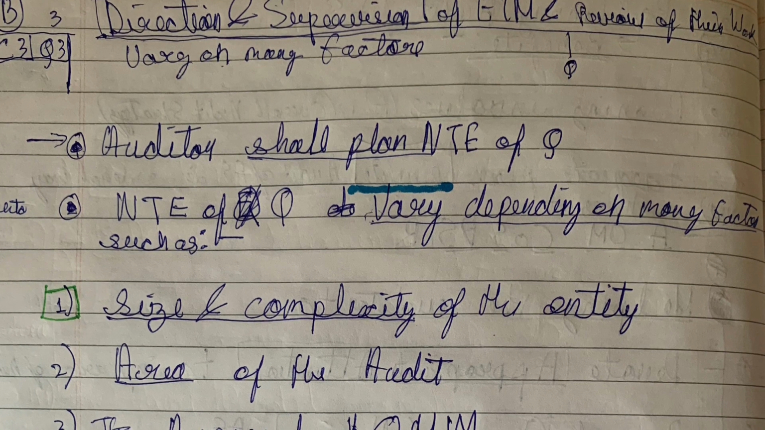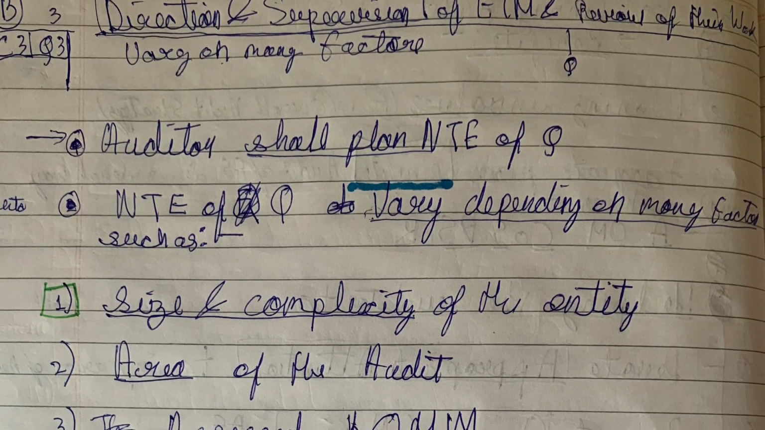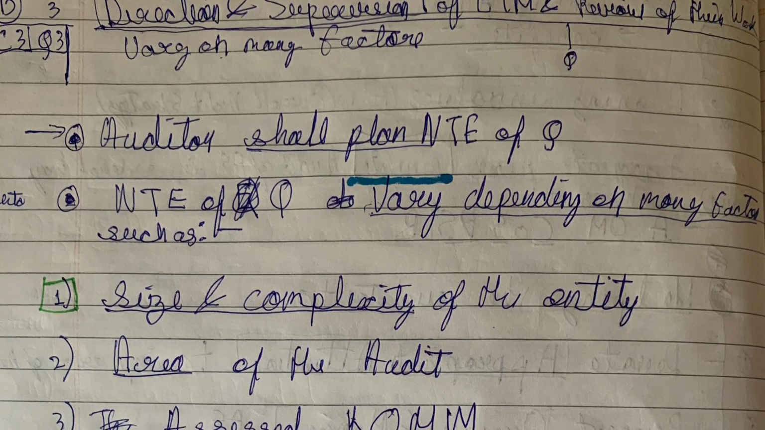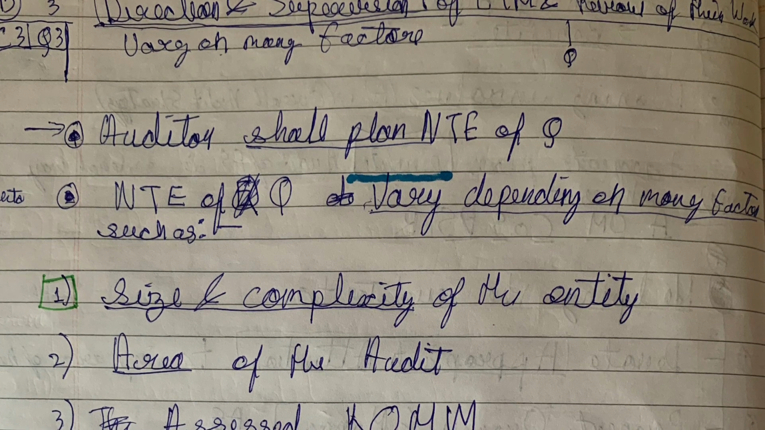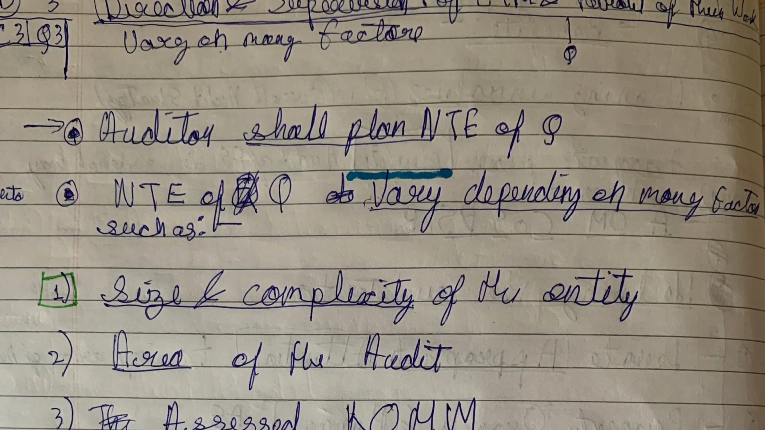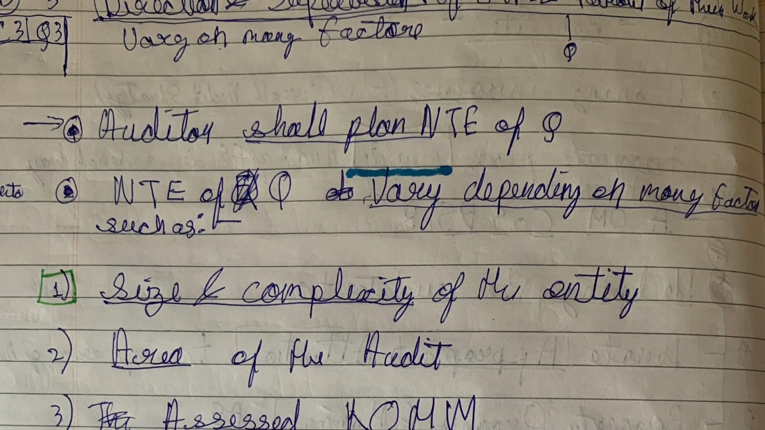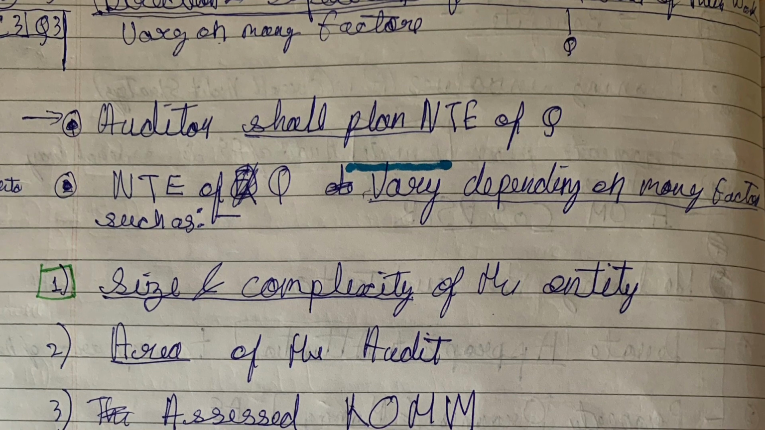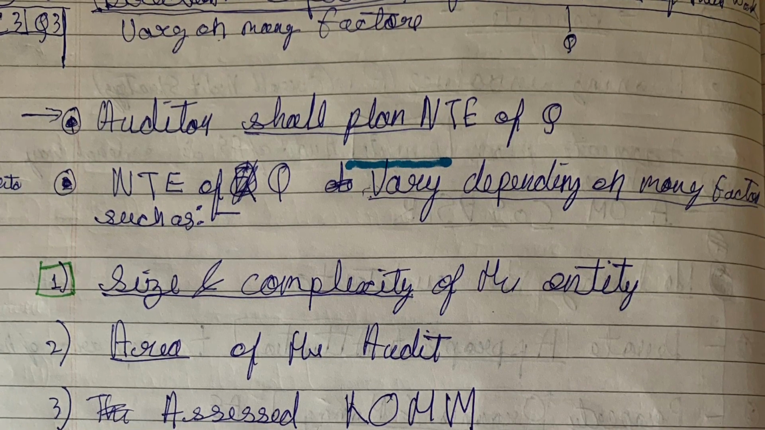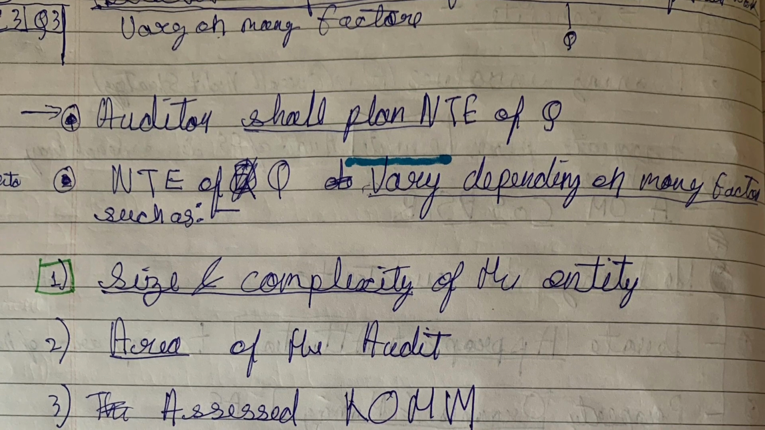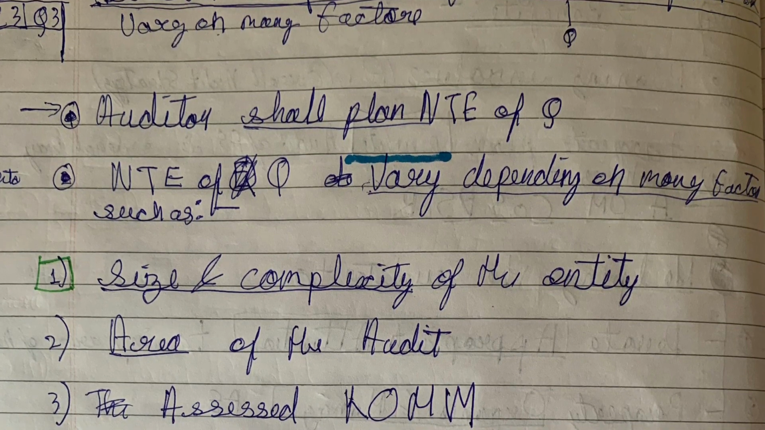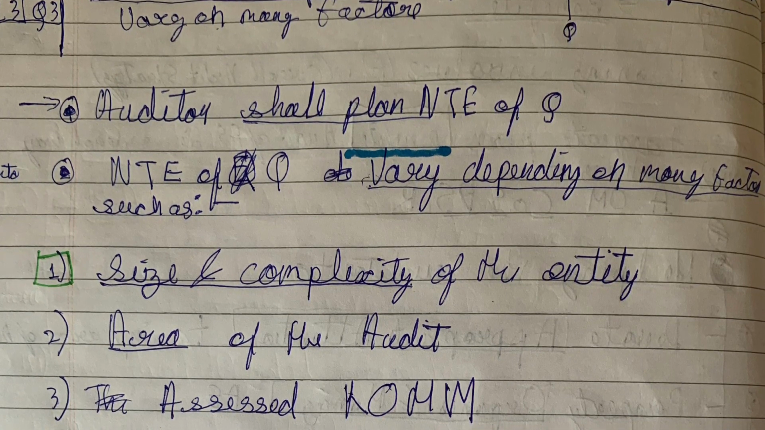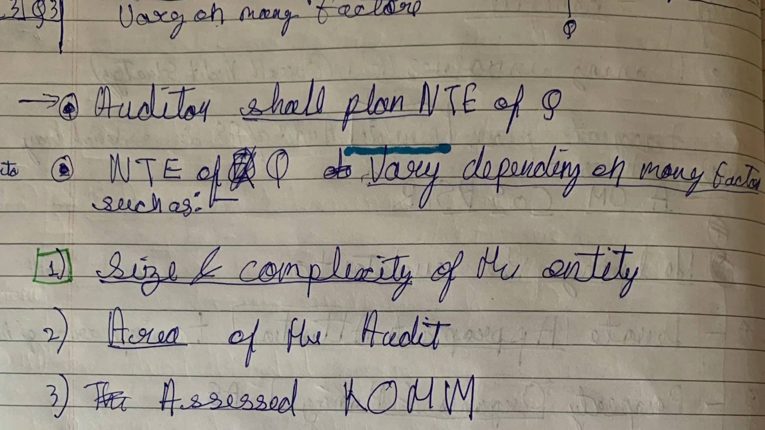Auditors shall plan the nature, time, and extent of direction and supervision of engagement team members and review of their work. The nature, time, and extent of direction and supervision of engagement team members and review of their work vary depending on many factors such as size and complexity of the entity, areas of the audit, assessed risk of material misstatement, and capability and competency of engagement team members.